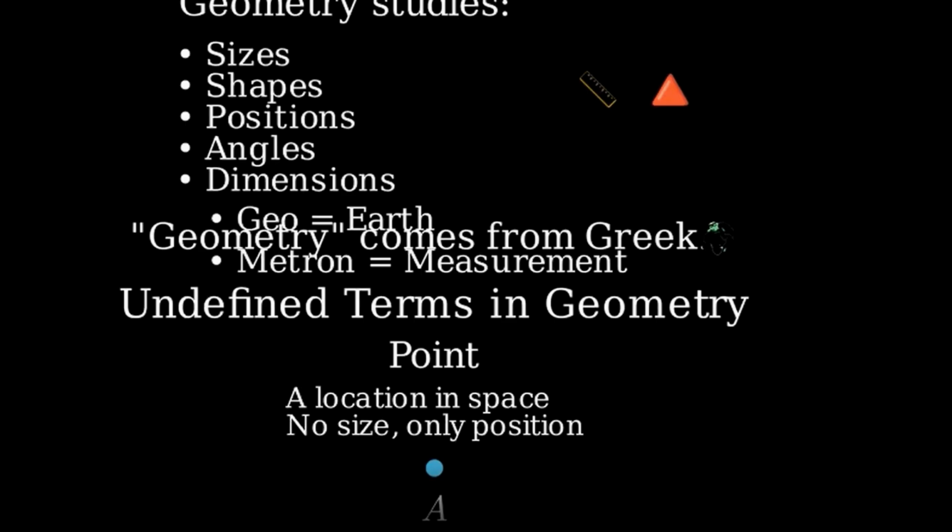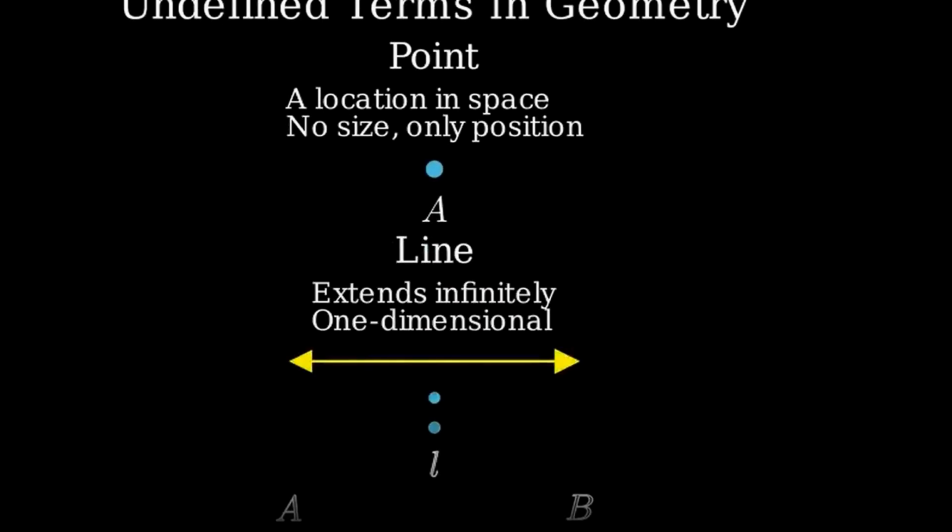Second, a line. A line is a straight path that extends infinitely in both directions. It has length, but no width or thickness. It's one-dimensional. Any two distinct points define a unique line. We represent a line with arrows on both ends to show it goes on forever. We can name it using 2 points on the line or sometimes with a single lowercase letter.